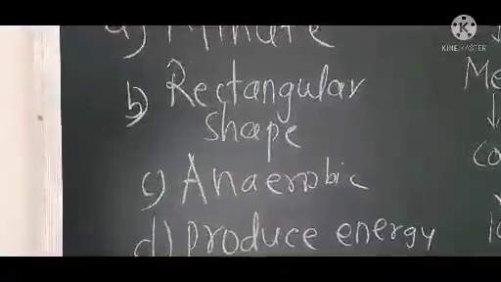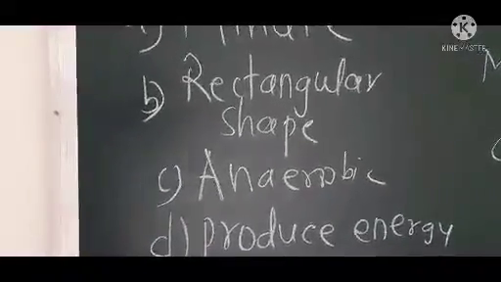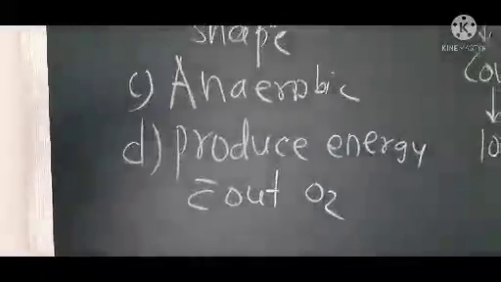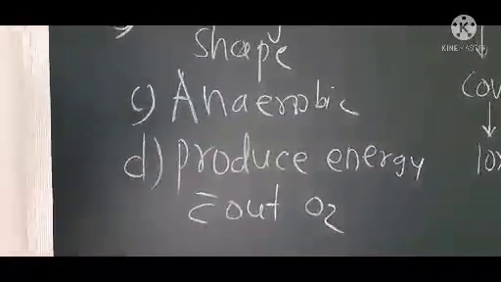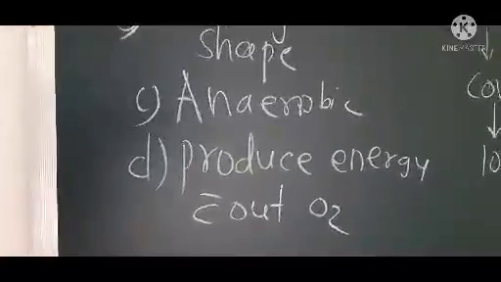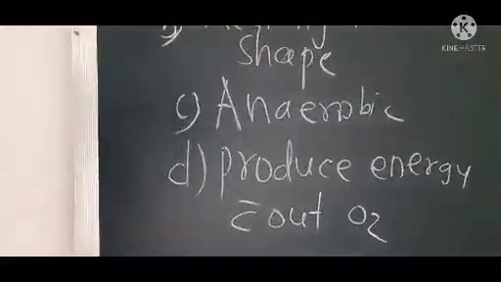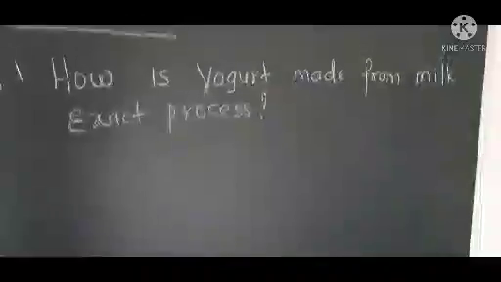Anaerobic microorganisms are those which live in the absence of oxygen, in the absence of air, and they produce energy without utilization of oxygen. These organisms do not need air or oxygen for their growth and development. Without oxygen, they can survive for their lifetime.